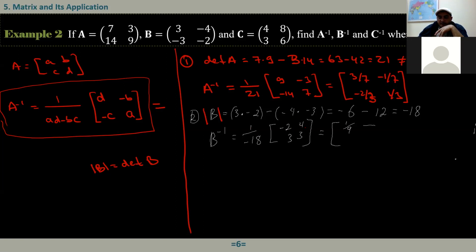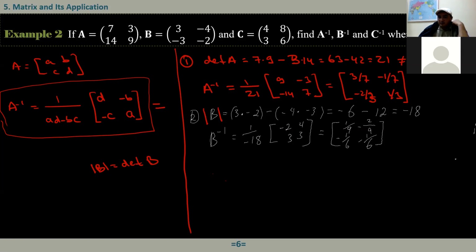Minus 2 over 9. Okay, now minus 1 over 18 times 3, that is minus 1 over 6. Okay, that's also the same thing. Okay. So that's the inverse of B.